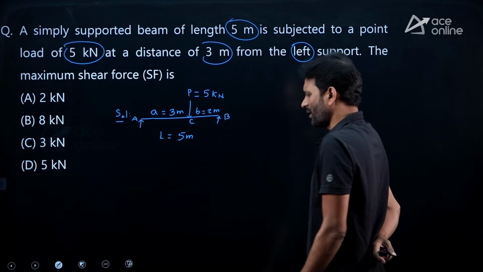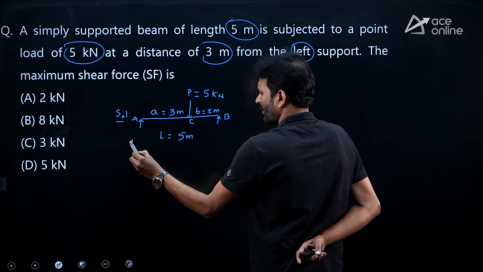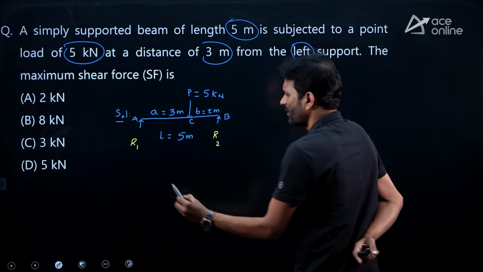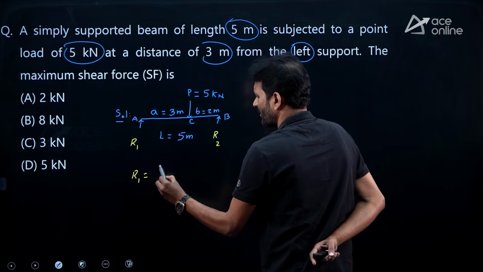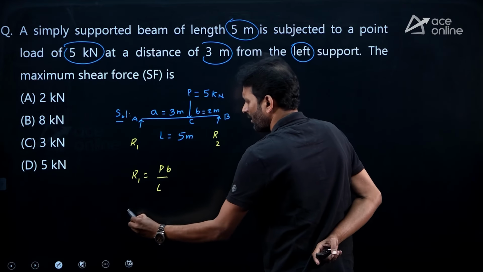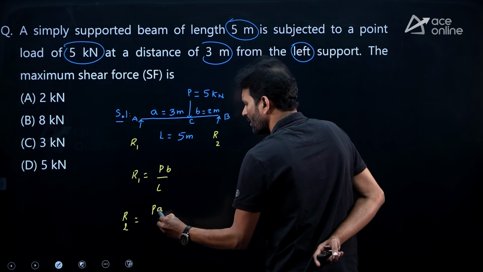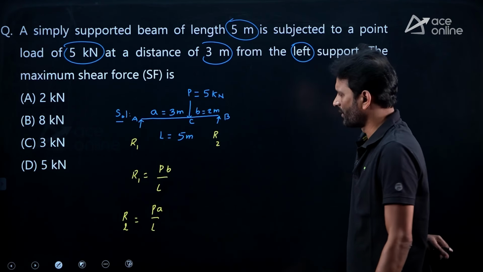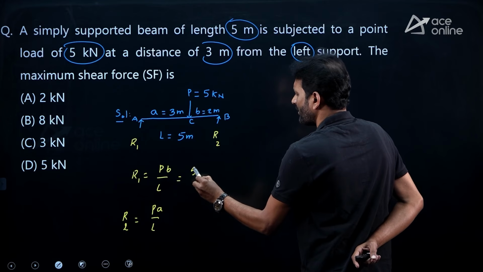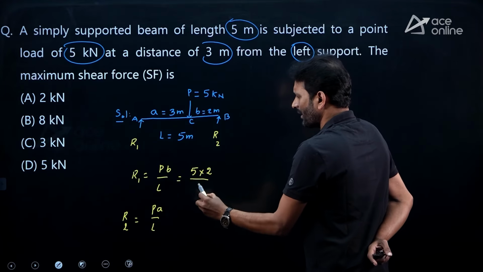How do you calculate the reaction? Usually we are using the concept of equilibrium. But here I am using the short trick. What is that? R1 equal to PB divided by L, R2 equal to PA divided by L. You can use this relation so that you are getting the reactions. What is the P value? 5 kilonewtons. B value is 2 meters. Length is 5.